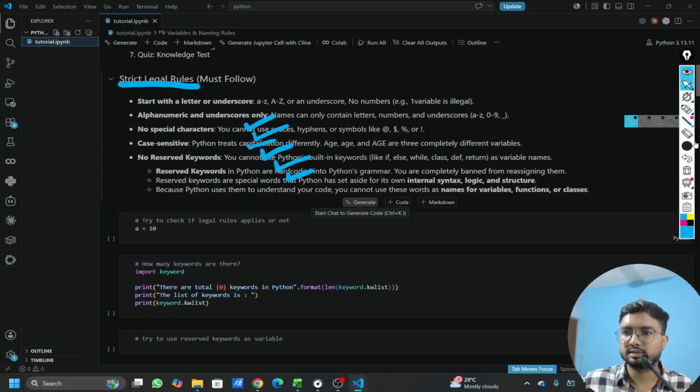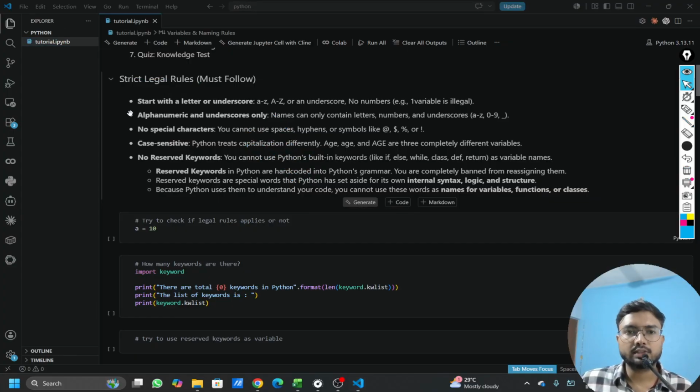Let me just clean this. The first rule says that the variable name should always start with a letter, either a small or capital letter, and it can also start with an underscore. Next, it should not start with a number or any special character. And the variable name should only contain alphanumeric values or the underscore. It should not have any special character or anything like that.